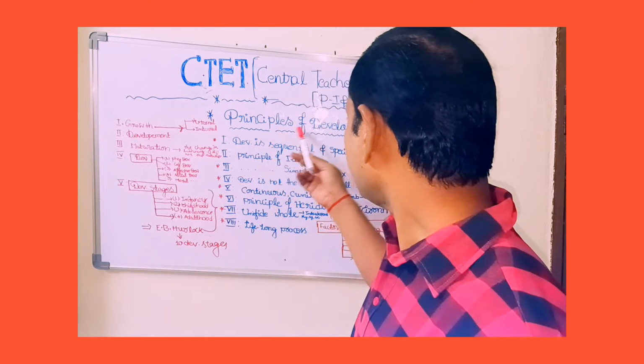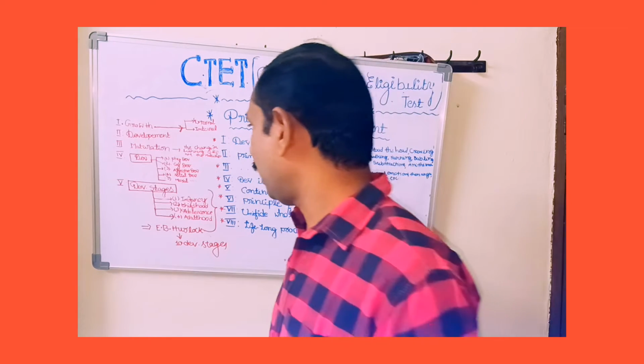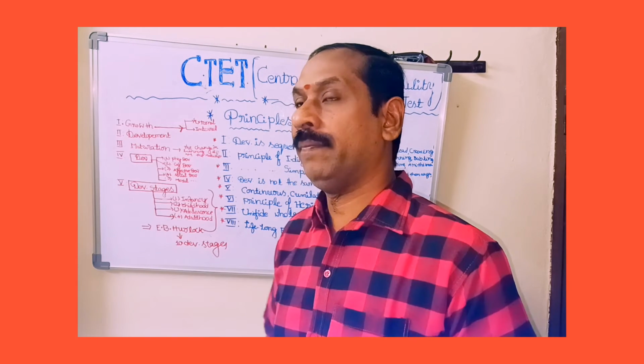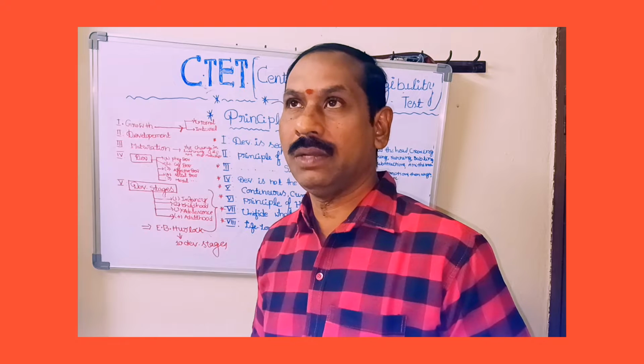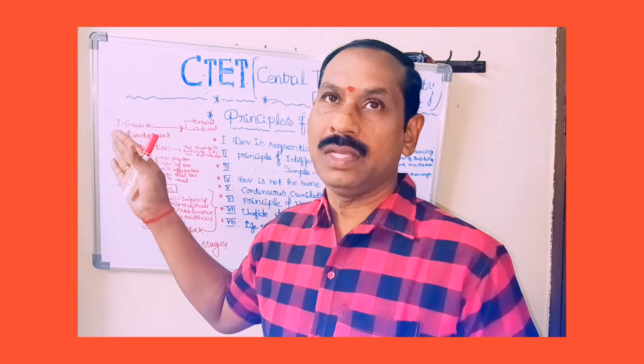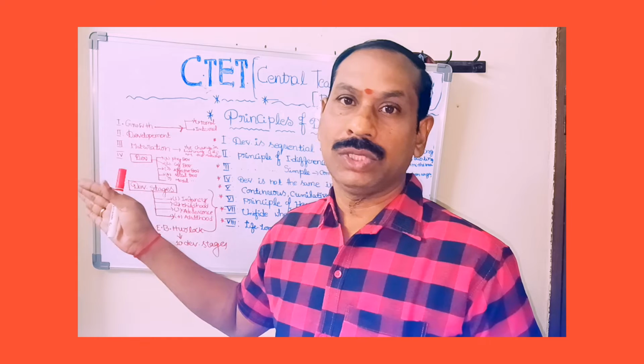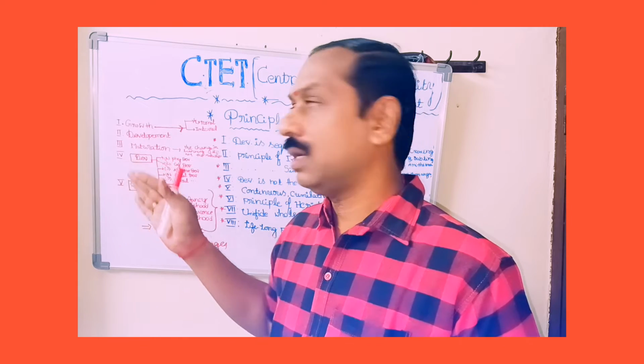And next, we already discussed growth, development, and maturation. If we see the comparison between growth and development, growth is a physical and physiological change, whereas development is physical, cognitive, affective, social, and moral developmental stages.